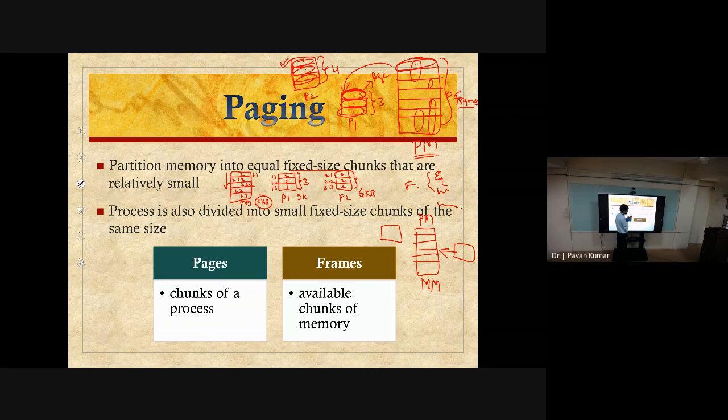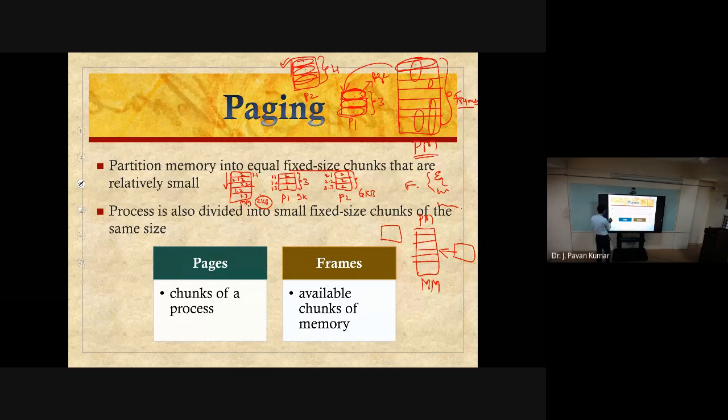frames. Whatever the frame size is, we will divide the process into the same size as well. Those partitions we call pages. The basic advantage of using paging is that the pages of the process need not be contiguously present in the main memory in order to execute. If all the pages are present in the main memory, that is sufficient. Wherever they may be, we can execute. That is the basic idea.